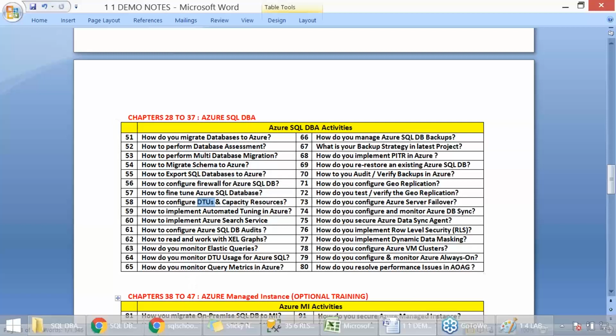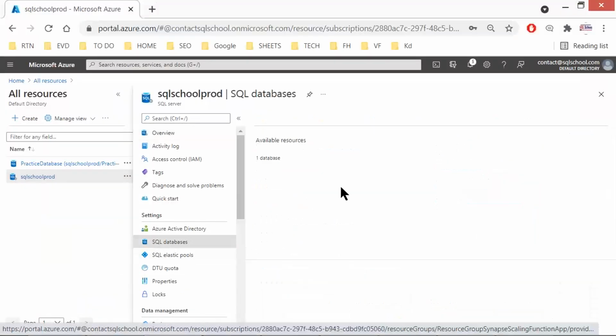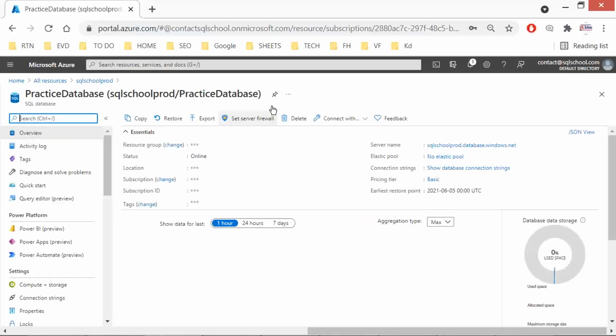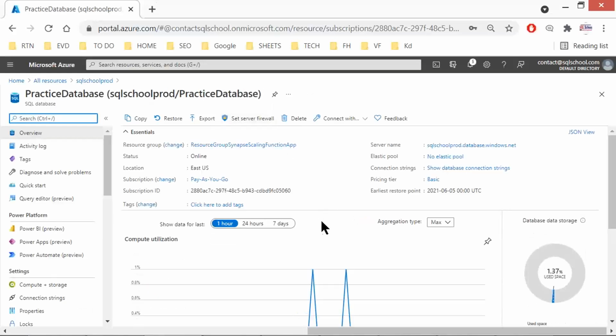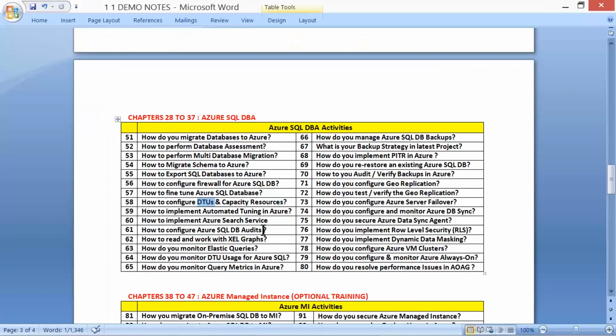It's mainly for the purpose of Azure resources. The Azure components pertaining to the database operations work on something called DTU. We'll be understanding about DTU usage, data transaction units, sometimes referred to as database transaction units, and capacity resources,